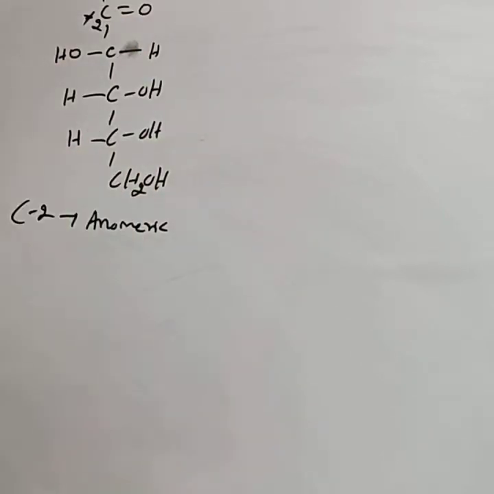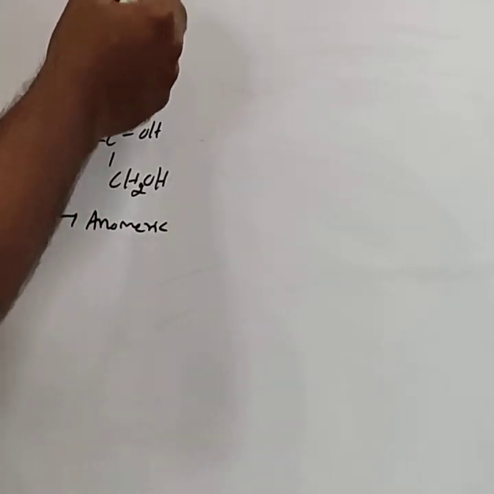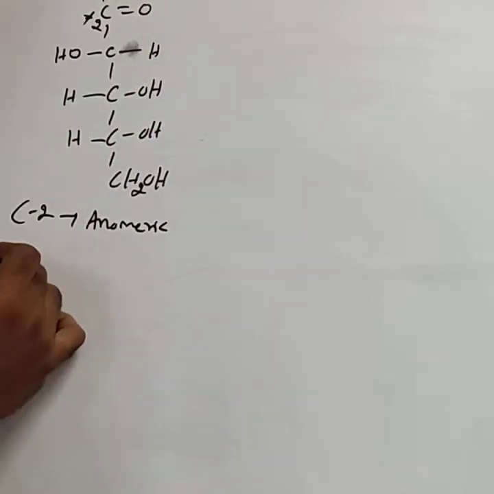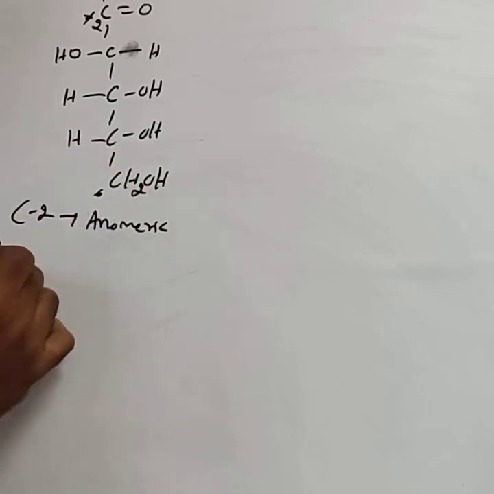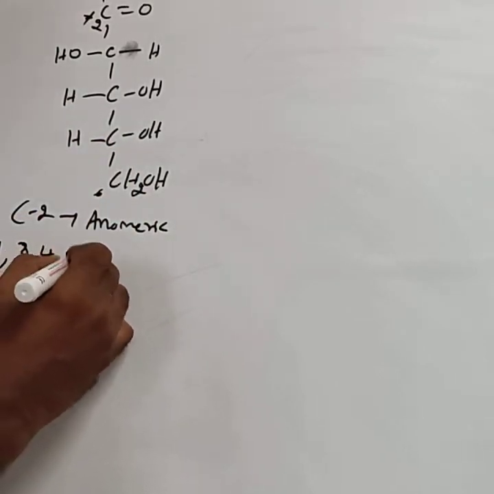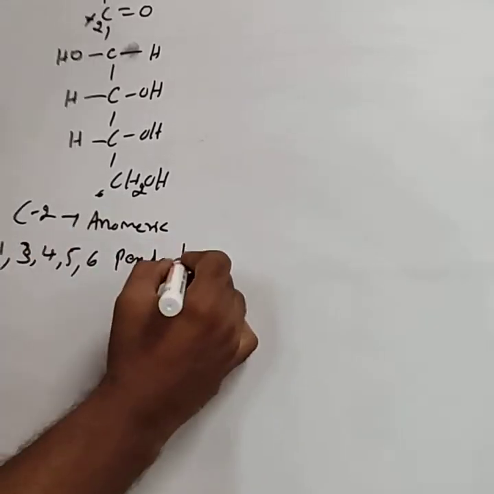The IUPAC name of fructose: it has 5 OH groups, at positions 1, 3, 4, 5, 6, so pentahydroxy.